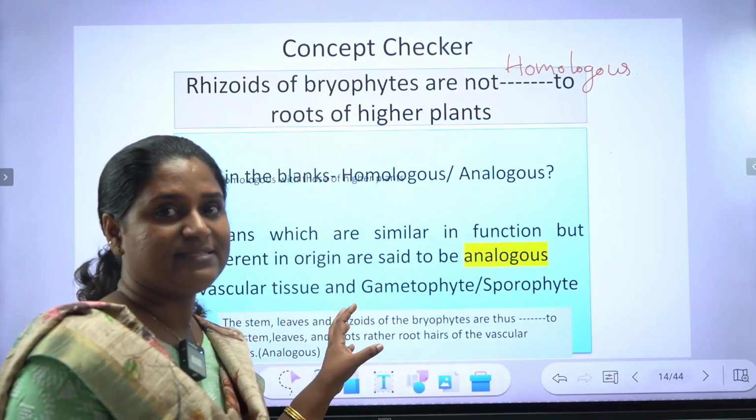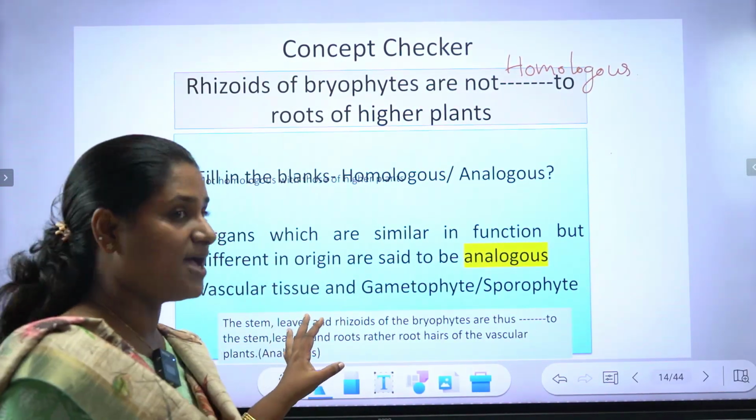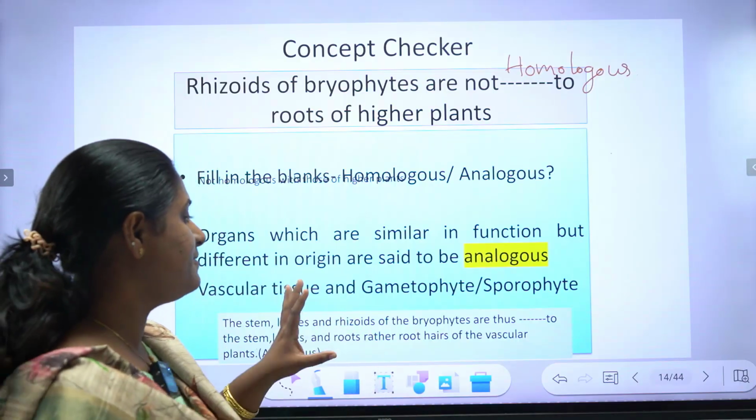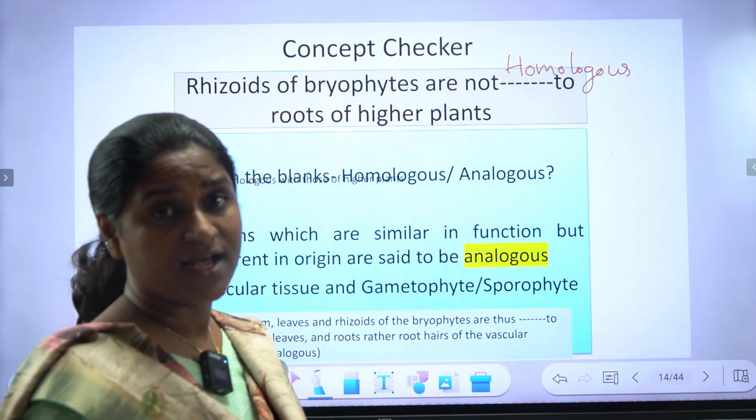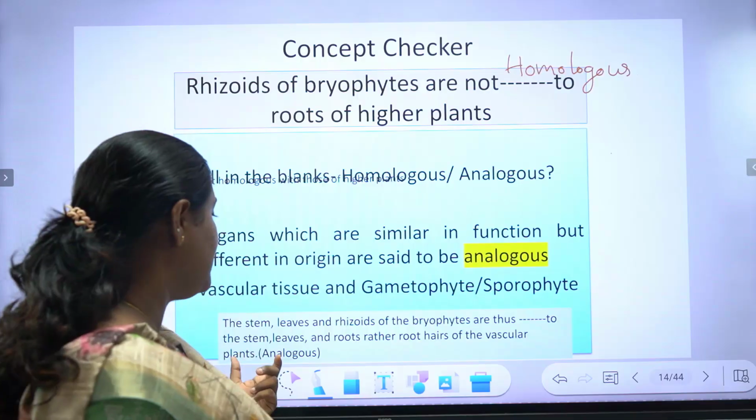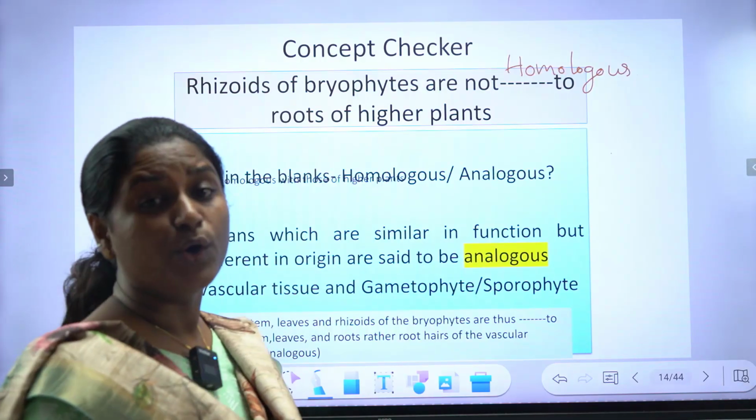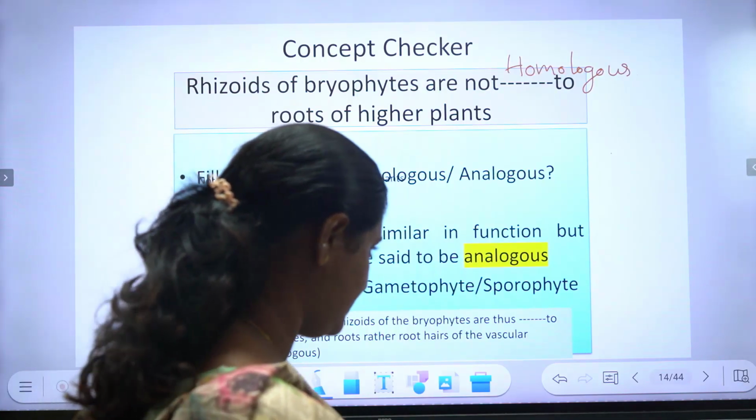So, the stem, leaves and rhizoids of the bryophytes are thus analogous to the stem, leaves and roots, rather root hairs of vascular plants.